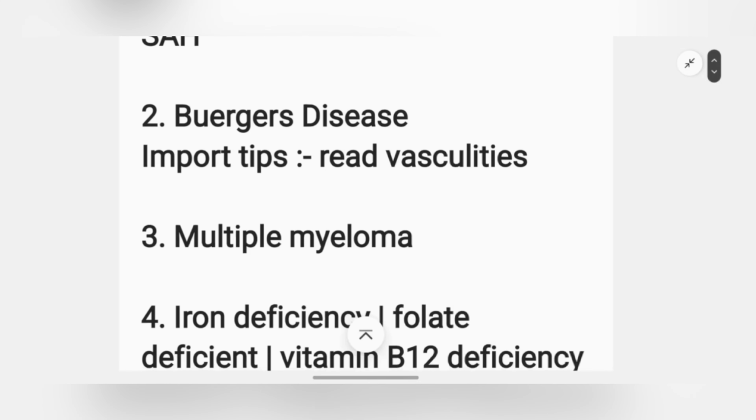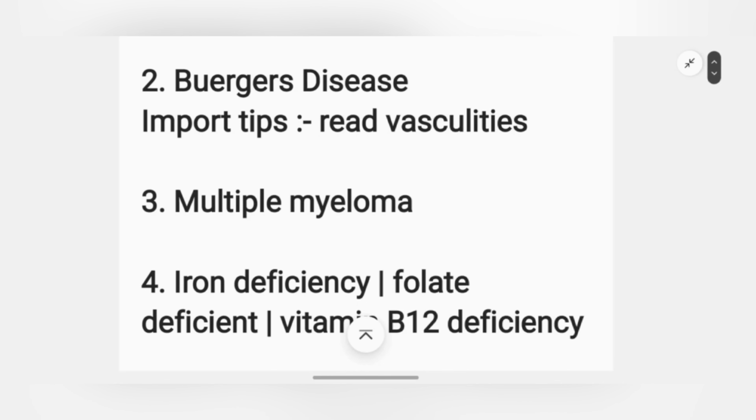Okay, next we'll talk about multiple myeloma. See, you have seen that this topic has come in exam multiple times. Okay, there are other topics as well which have come in exam, but this is very, very, very important, I would say. So make sure you read multiple myeloma.